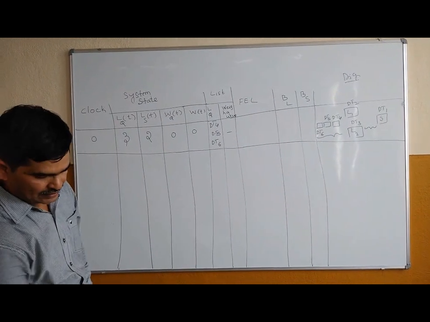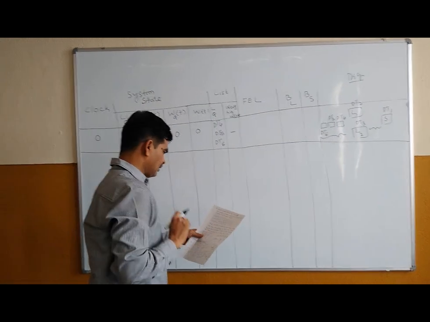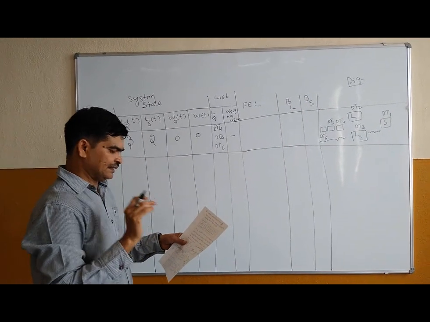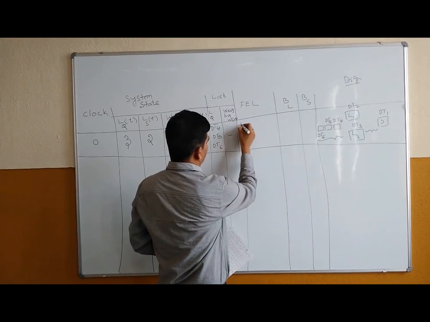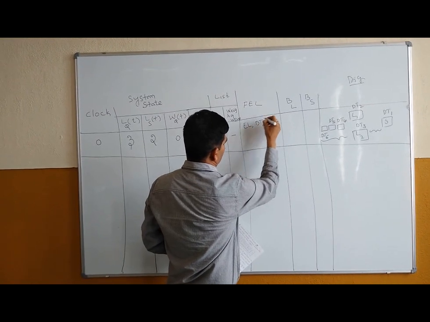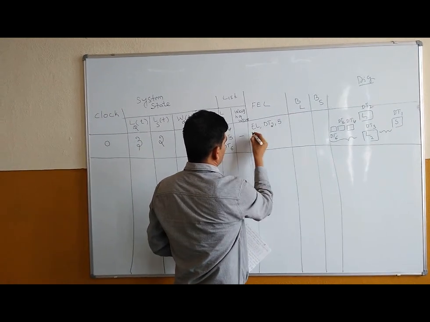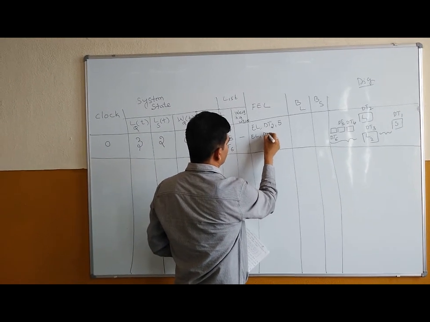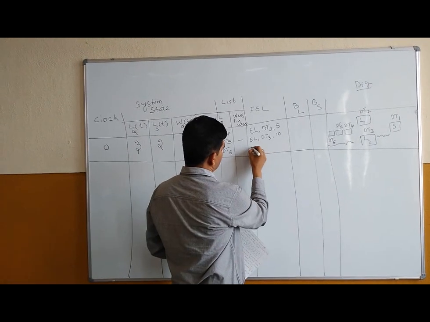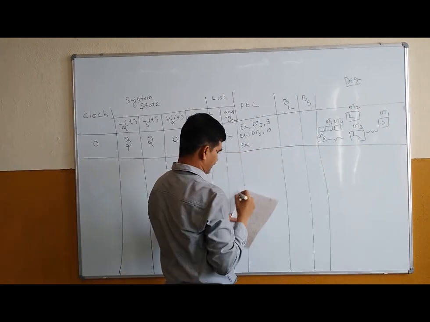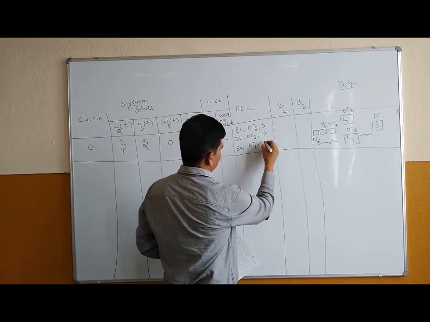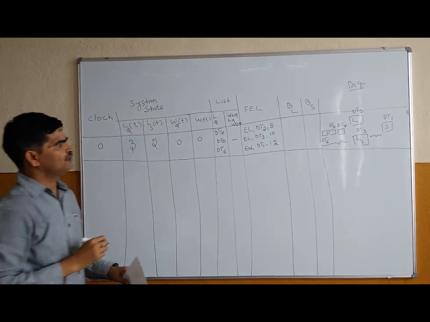Now future event list. So if you look at the given problem, loading times are given. For DT2 it is 5, for DT3 it is 10. So event list are end loading time of DT2 at time t is equal to 5, end loading time of DT3 at 10. And another one is EW, end waiting time of DT1, given in the problem, that is 12 minutes. Okay, now these are all your future events.